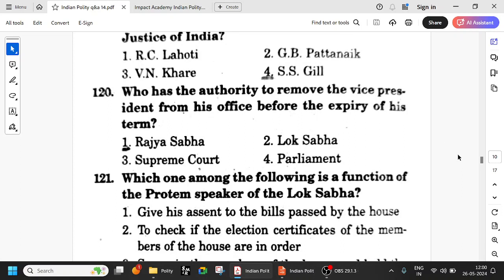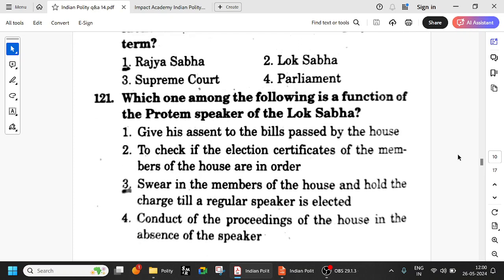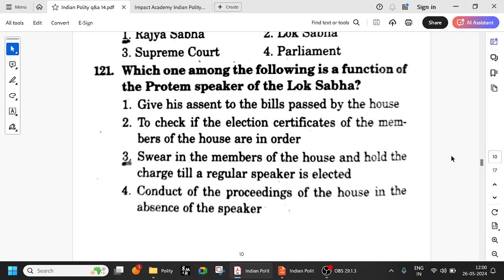Okay, so which one of the following is a function of the pro tem speaker? That means before swearing members of the House and hold the charge till a regular speaker is elected. Okay, so for the regular speaker to be elected, the MLAs or the MPs have to take charge. So for that, there is a temporary pro tem speaker.